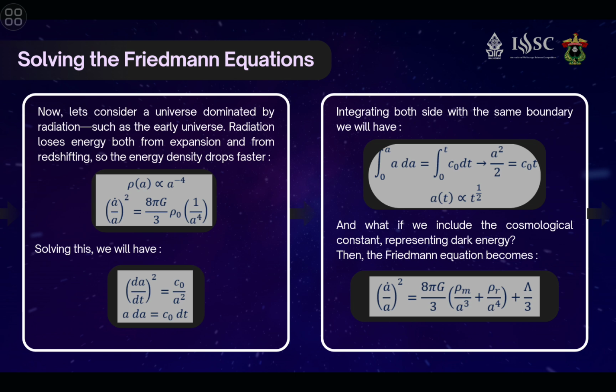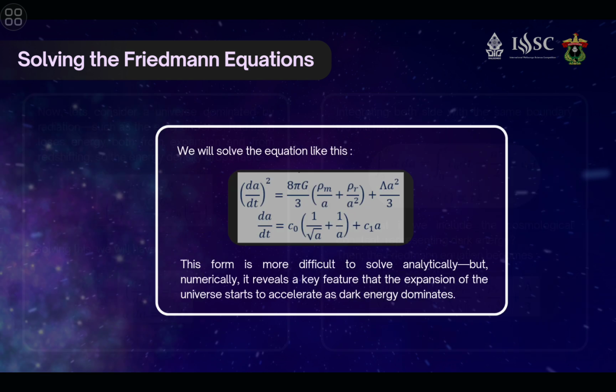Now, what if we include the cosmological constant that represents the dark energy? Then the Friedmann equation will become like this, and we will solve the equation like this. But this form is more difficult to solve analytically. Numerically, though, it reveals a key feature: the expansion of the universe starts to accelerate as dark energy dominates.